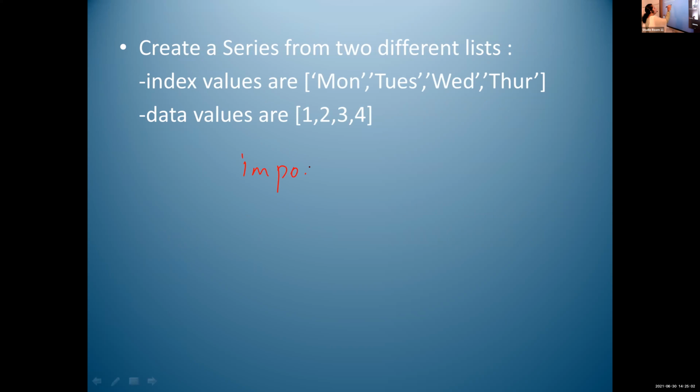import pandas as pd. This is the first statement. Then second, I have to create a list using index values. So I'll just write day. Day is equal to, within square brackets,